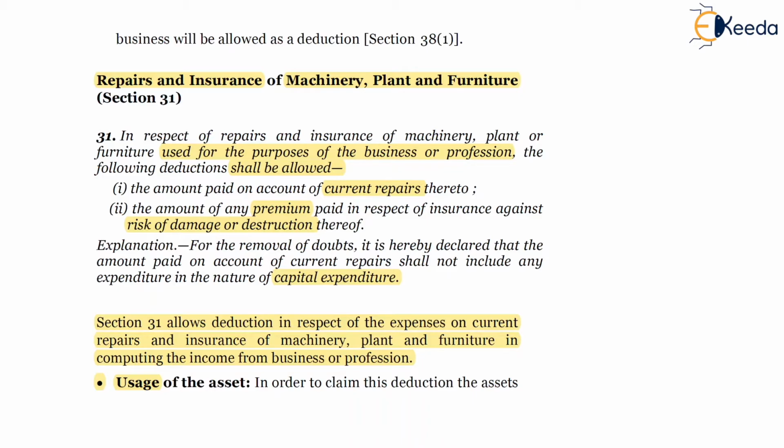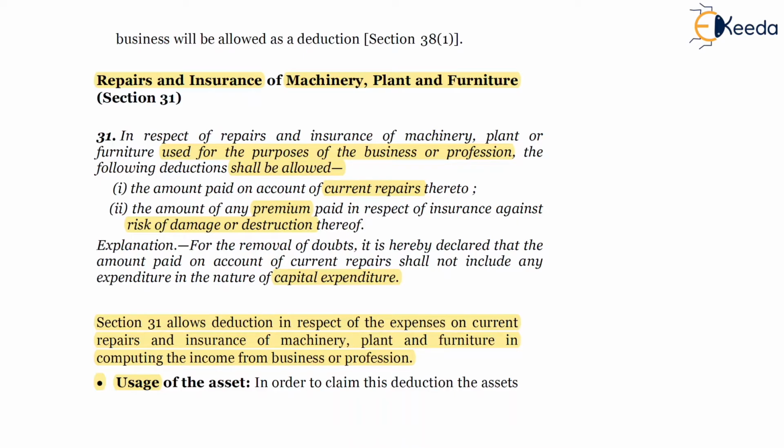So, for example, you have purchased a machinery, and if you have actually used the property, for example for production of the goods, then fine, you will be allowed deduction related to it. However, if you have purchased the machinery and somehow there was no need to use that machinery because there was no further production required for that particular year or some other reason, then the deduction related to it will be allowed to you.